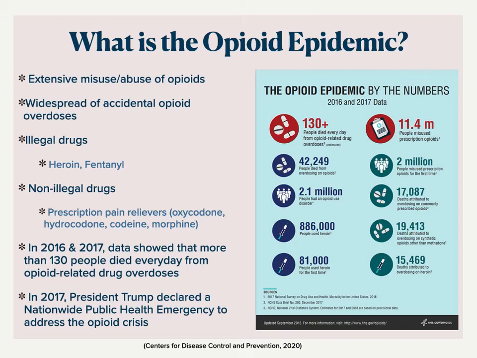In 2016 and 2017, data showed that more than 130 people died every day from opioid-related drug overdoses. This was obviously a huge problem, so in 2017, President Trump declared a nationwide public health emergency to combat the opioid crisis.